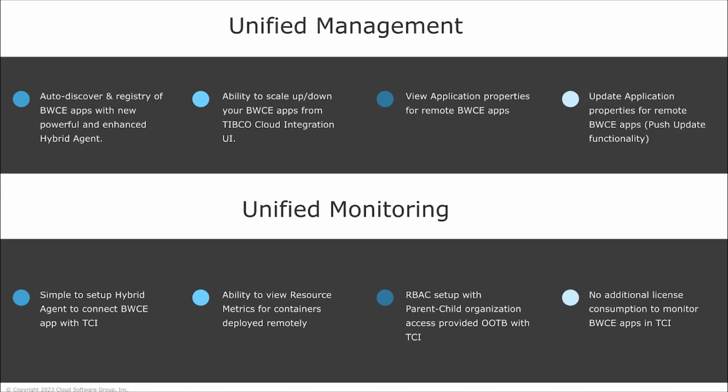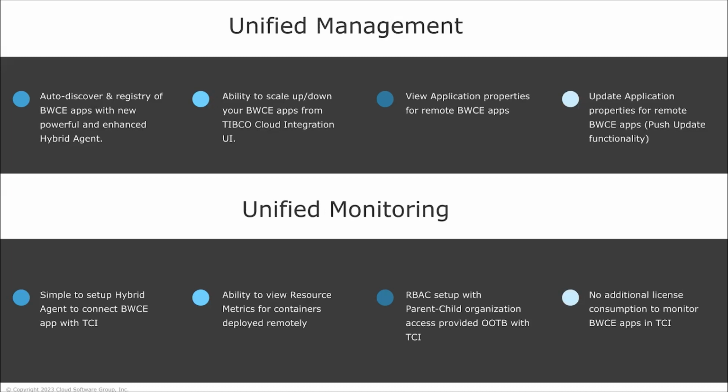You can also view all the application properties or module properties of your BWC application. Along with viewing them, we also have the capability to edit and update them. After updating, you can simply click on push updates and it will automatically create a new instance. It will simply do a blue-green kind of deployment at the backend in the Kubernetes cluster with the newer application properties.